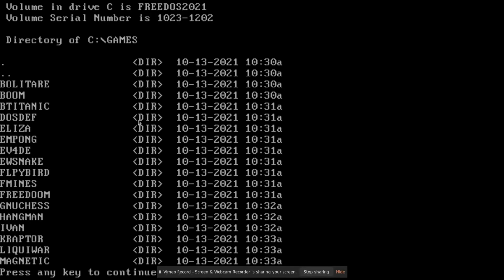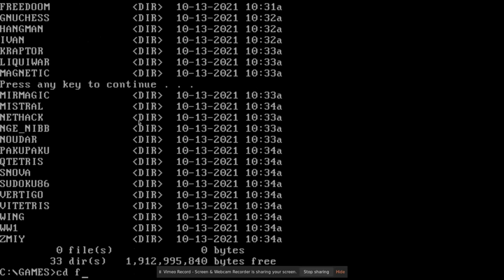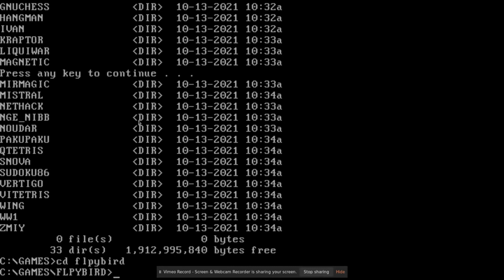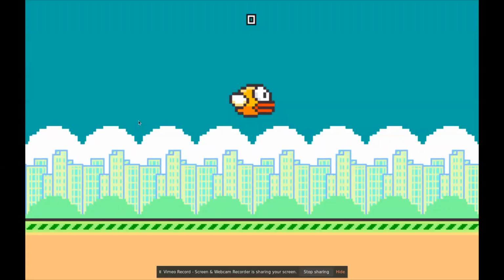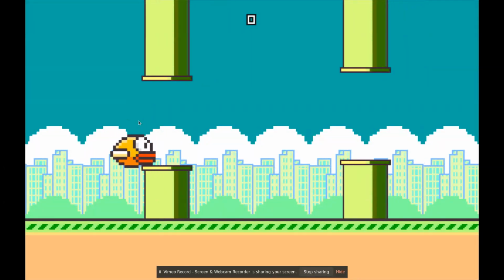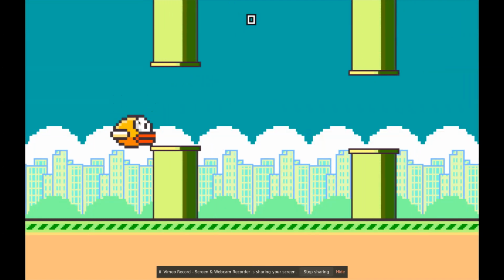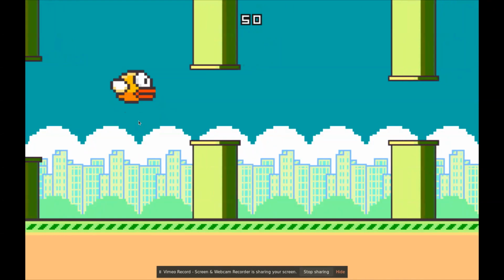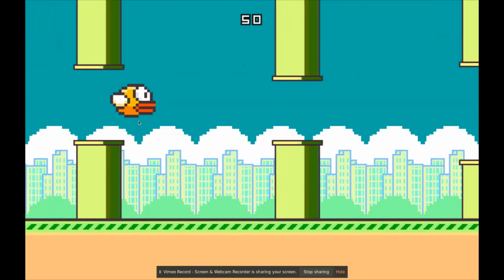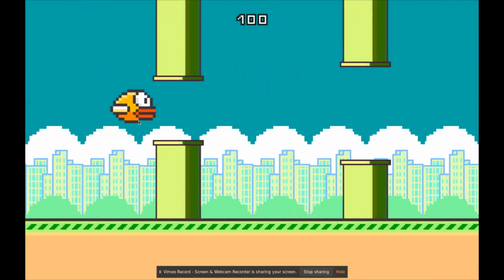I am going to play this Flappy Bird. cd flappybird. Okay, dir. See, this is a graphical game. I don't know how to play this. I'm scoring well. Okay, let's play this for some time. It is fun.